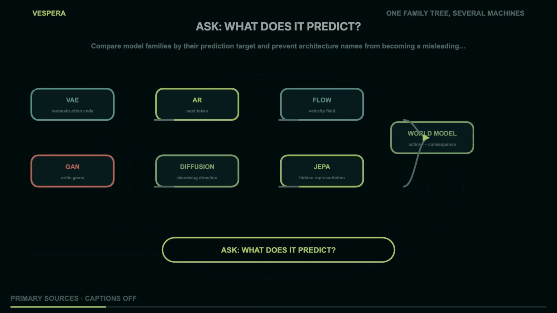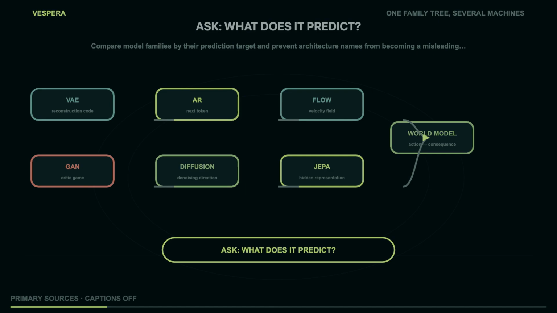So our family tree has one root question. What does the system predict? Pixels, a reconstruction code, a critic score, the next token, a denoising direction, a vector field, a hidden representation, or an action-conditioned state. The rest of the episode is a tour through those answers.